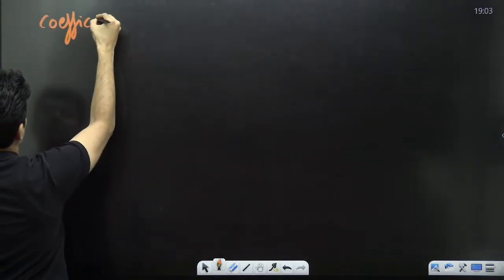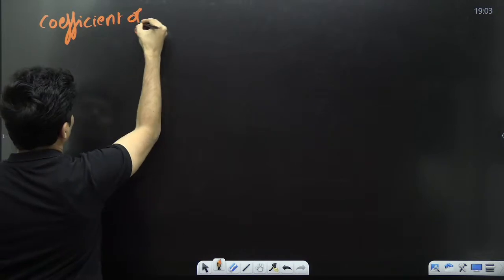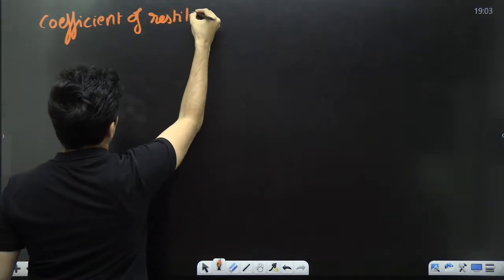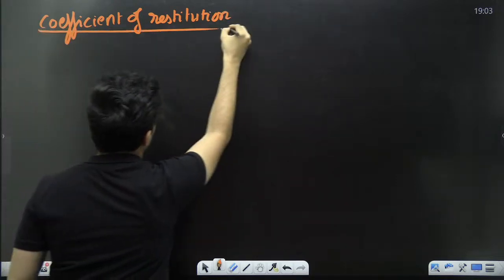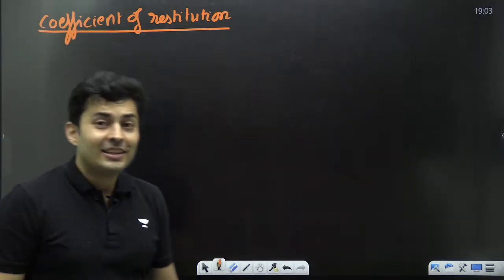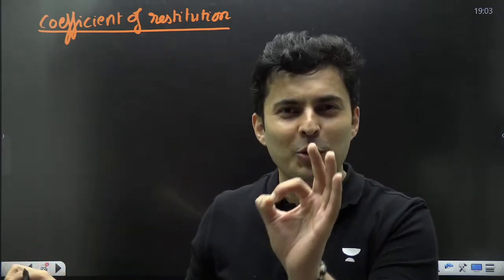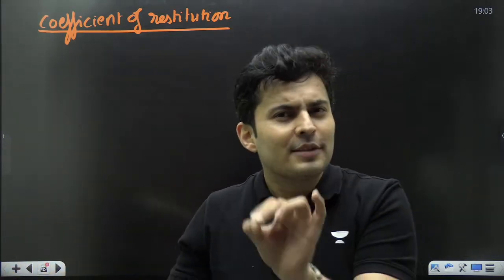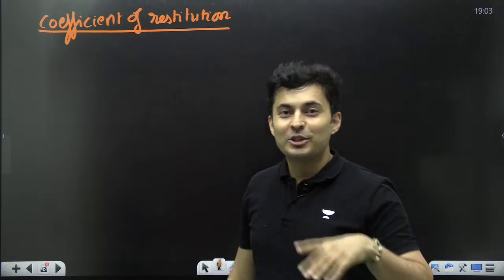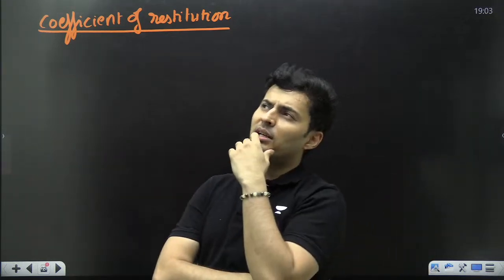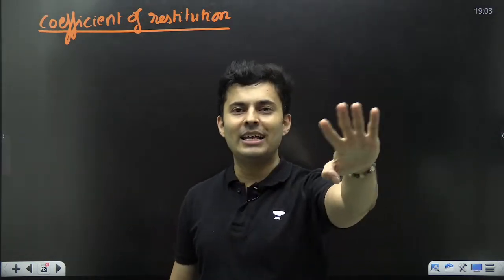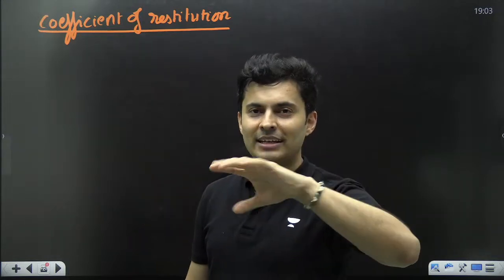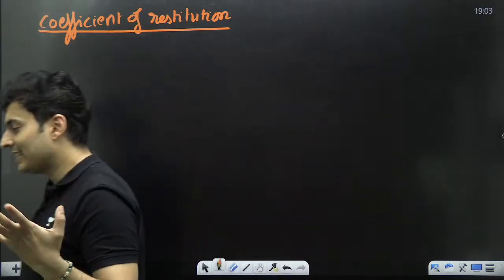coefficient of restitution. This coefficient of restitution is a very good number. It's a ratio. It tells you what the collision is. Many of you are asking, sir, how do I know which collision it is? Don't worry, in the exam, in the question paper, it will be given. One number. Just looking at that number, you can tell me, oh, it is elastic. Oh, it is perfectly inelastic. Oh, it is inelastic. So that is that number.